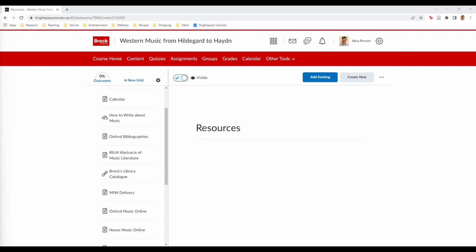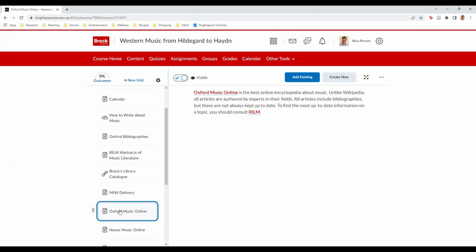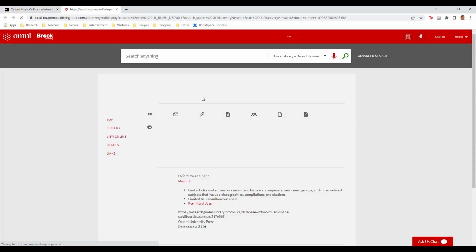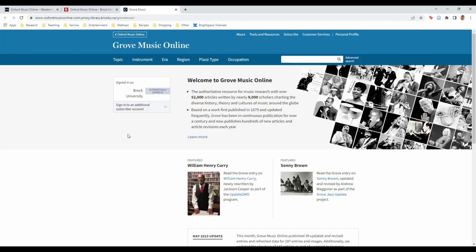A resource I consult on an almost daily basis for fact-checking is the New Grove Dictionary of Music and Musicians, which is now housed on Oxford Music Online. This is an online encyclopedia. Yes, it is easier to simply type the term or name in Google and read the Wikipedia entry.